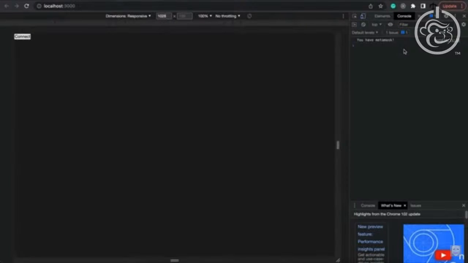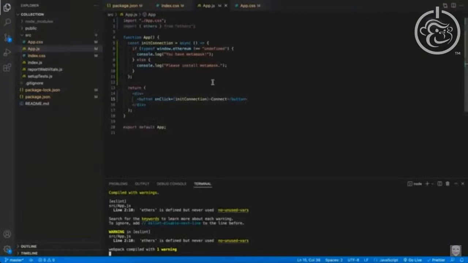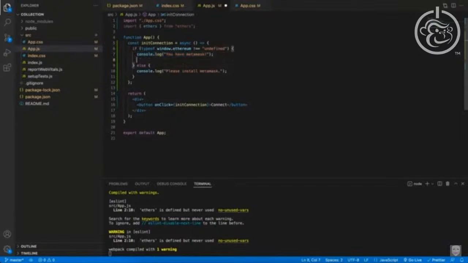And that's fantastic. That's exactly what we need, and we know that we have Metamask, so we can now initialize ethers with the Metamask provider. For now, I can just close the console. Let's go back into the code and finish this block. I'm going to leave this console.log statement in there because we can use it for development purposes.